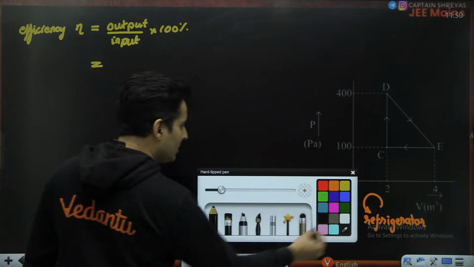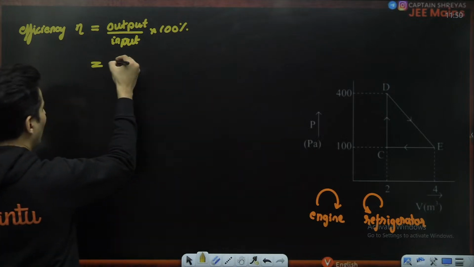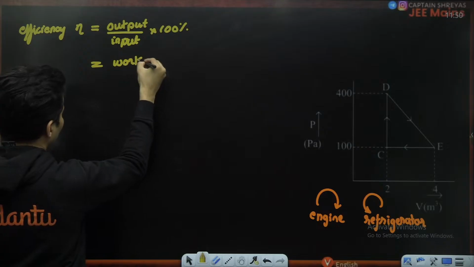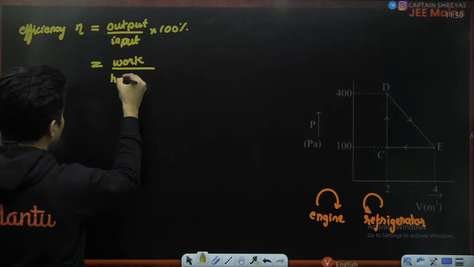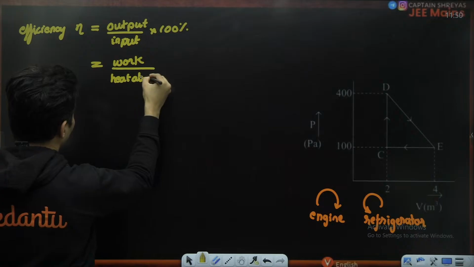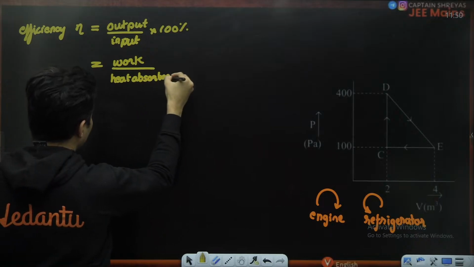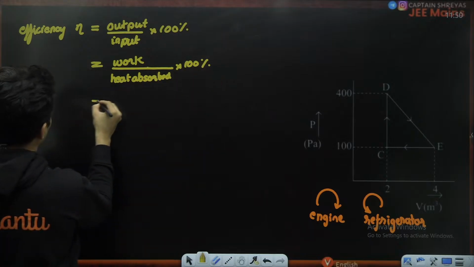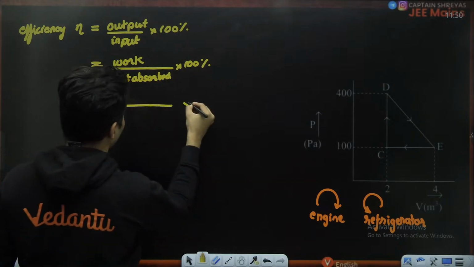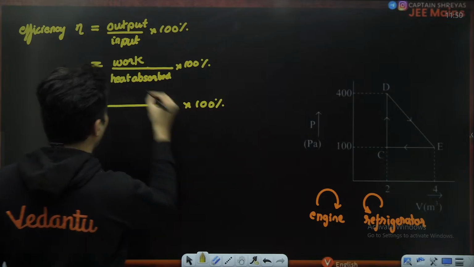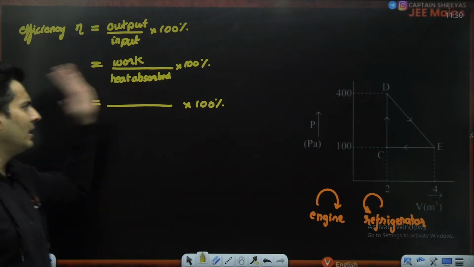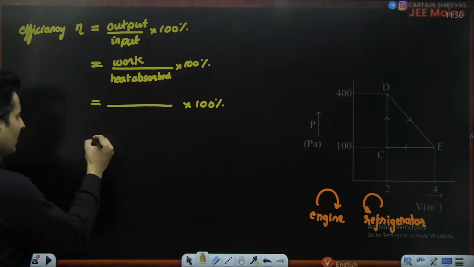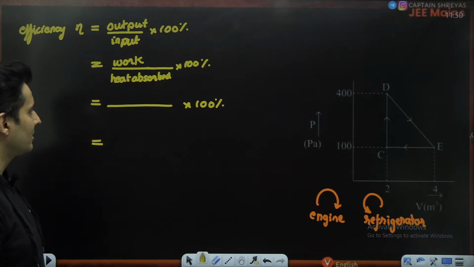So for an engine, the output is how much work you are able to do upon how much heat has been absorbed. Depending on how much heat is absorbed versus the work done, that is how you will be able to calculate the efficiency of it. So I just need to say how much is the work, how much is the heat, and then my job is done. We will get the efficiency in the next few lines.